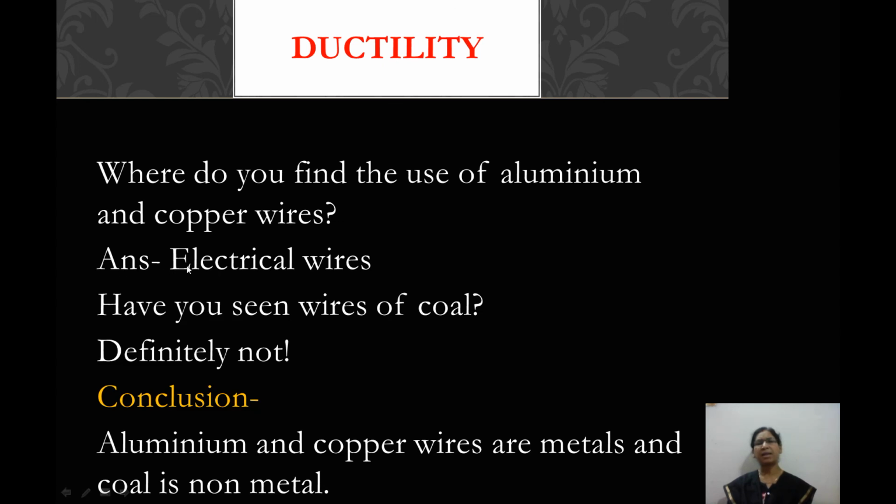Our answer is electrical wires. Have you seen wires of coal? Definitely not. So, our conclusion is aluminium and copper wires are metals and coal is a non-metal.